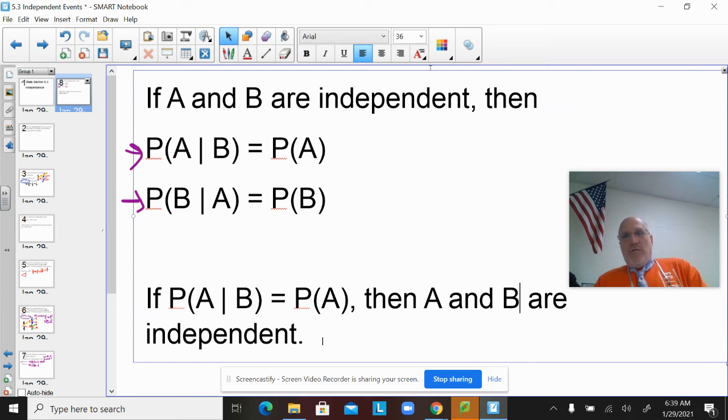So formula-wise, two things going on with independence. If they're independent, then P of A and B equals P of A times P of B. And if they're independent, then the probability of A given B equals the probability of A. And then I can say both of those backwards. If the probability of A and B equals P of A times P of B, then they're independent. Or like the bottom here, if the probability of A given B equals the probability of A, then they are independent. So it kind of works in both directions. Okay, so it's more confusing than it is difficult, so just make sure you read the question carefully and understand what's going on here.